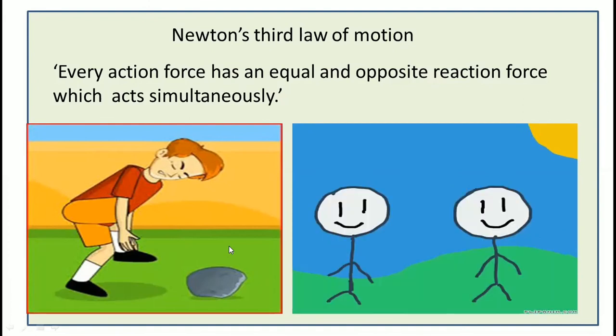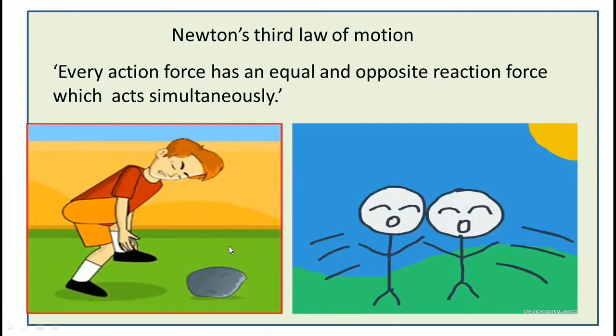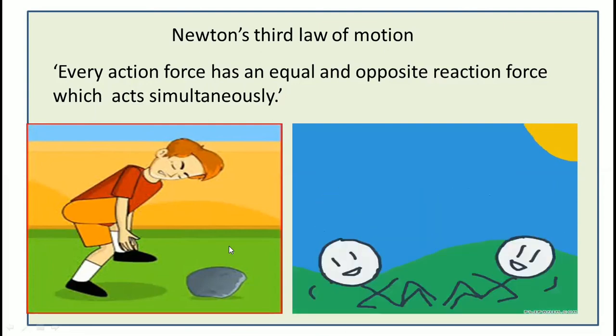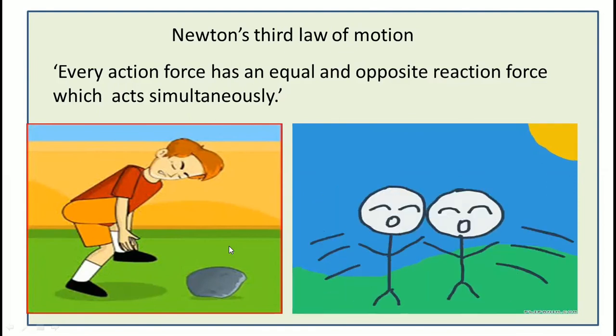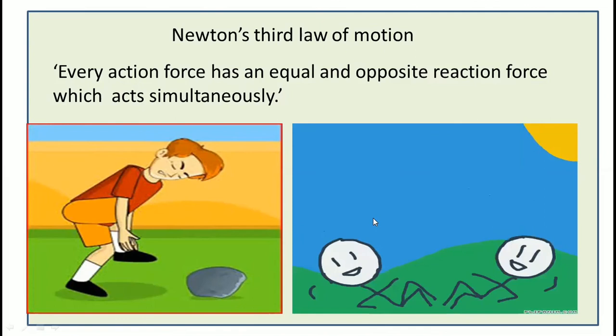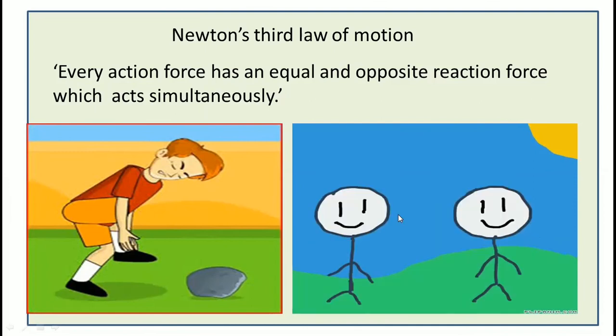The force is always applied in a pair. When one object applies a force on another object, the latter object also simultaneously applies a force on the former object. The forces between the two objects are always equal and opposite. Here you can say the force is equal but in the opposite direction.